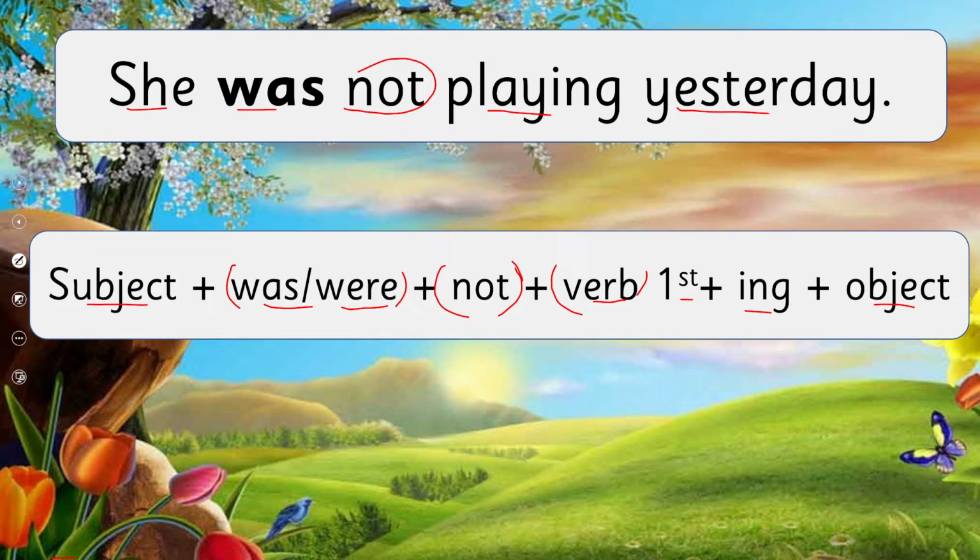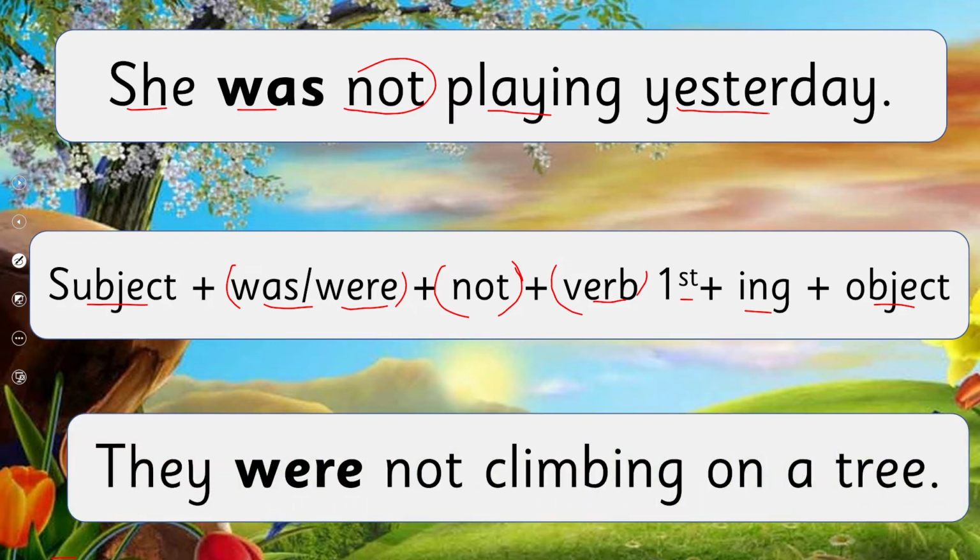Have you got that? Next, we have: They were not climbing on a tree. These sentences show that we are negating something, by the addition of "not".